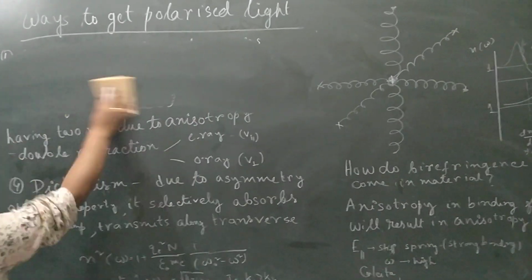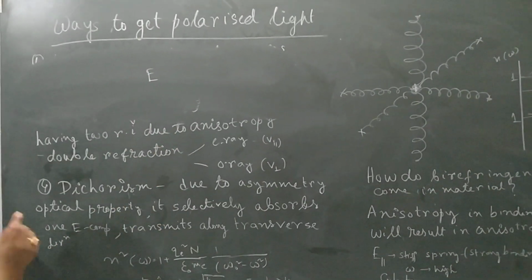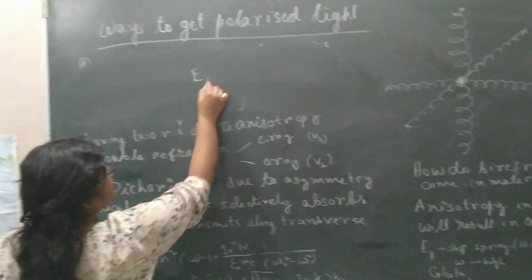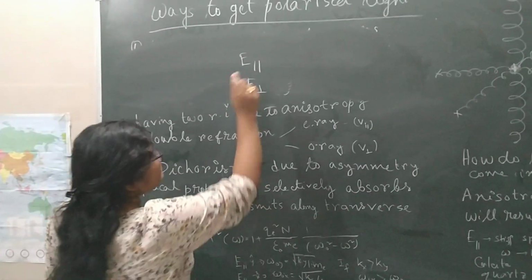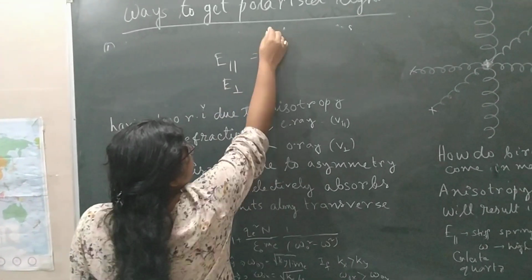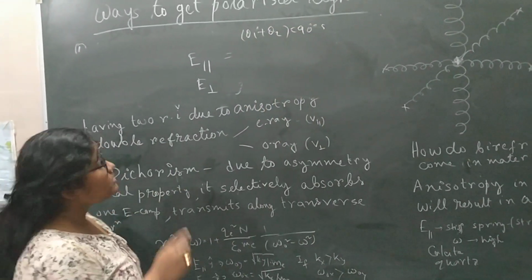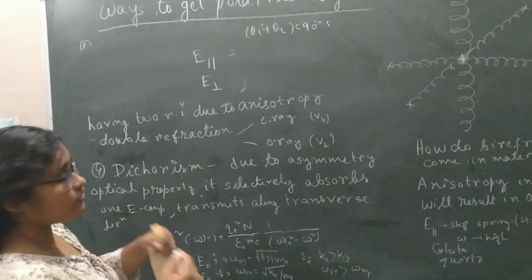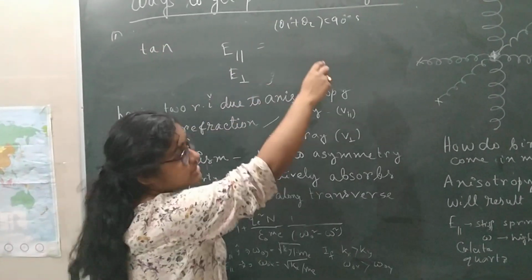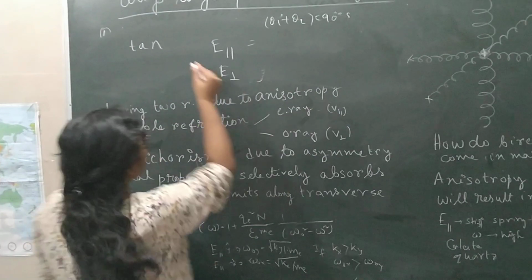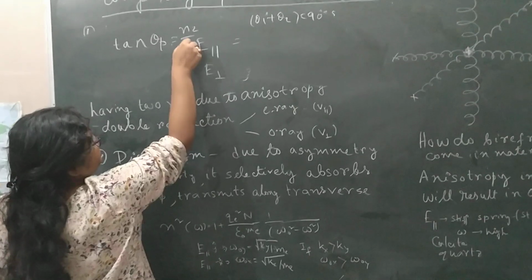At the Brewster angle, I told you in the earlier videos that the electric field vector has two components. One is parallel to the plane of incidence, that is E parallel. Another is perpendicular to the plane of incidence, that is E perpendicular. At the Brewster angle theta 1 plus theta 2 equals 90 degrees, and from Fresnel's laws of reflection and refraction we get tan of theta 1 plus theta 2 equals tan of 90 degrees. So at the Brewster angle, tan theta p equals N2 by N1.